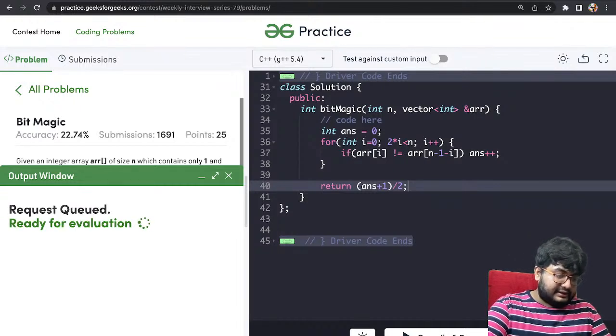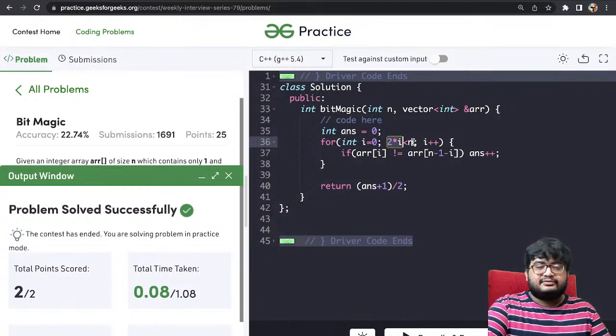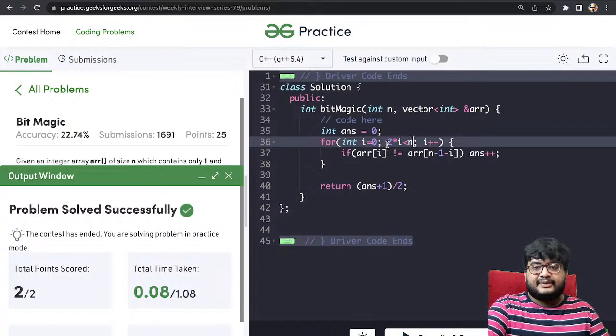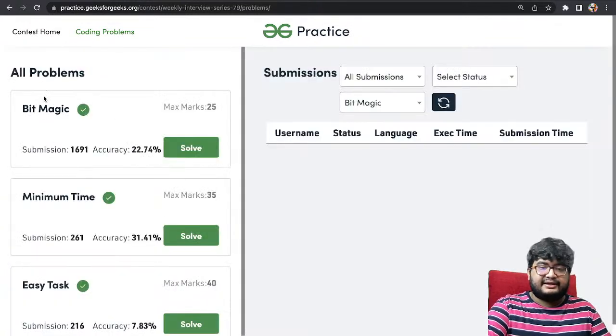Why not? Same thing, right? n by 2, again 2 into i less than n is also equal to n by 2. I avoid doing division because for this it will not cause any problem, but there might be unnecessary side effects. So that's something I prefer, like for example i into i less than n for square root of n, instead of i less than n by i. There might be rounding and these things, but here it should not be a problem, but it's always better to avoid division as much as you can. And multiplication, yeah, it's always better. But again this condition is the same thing, 2 into i less than n is the same as i less than n by 2.